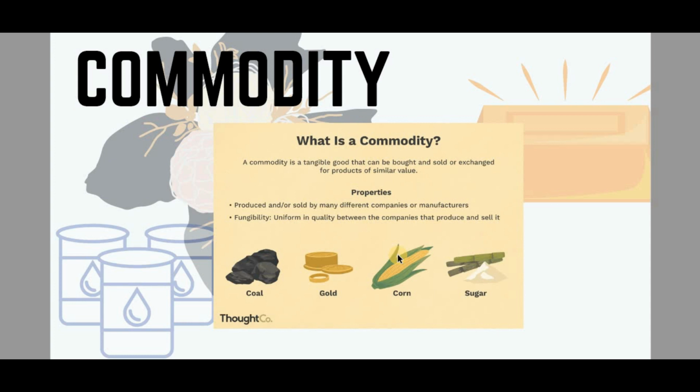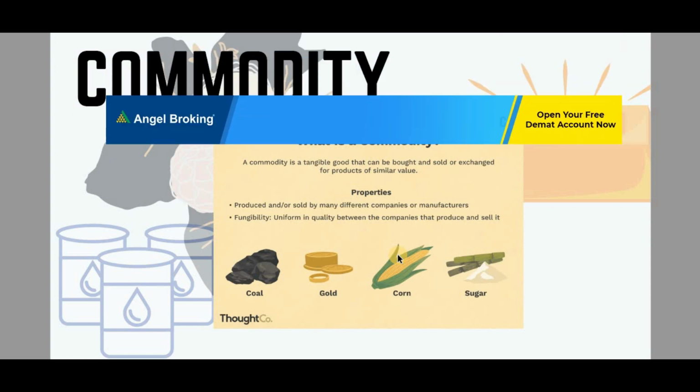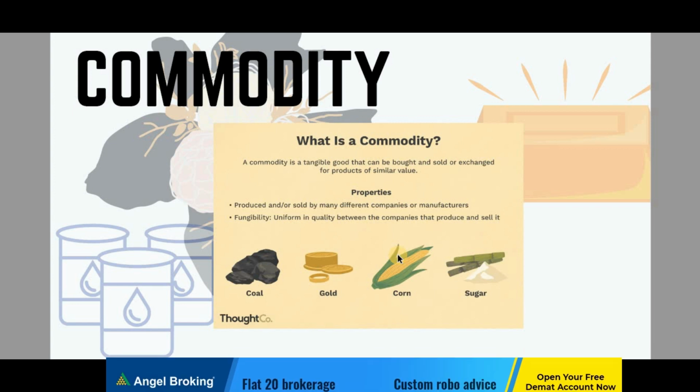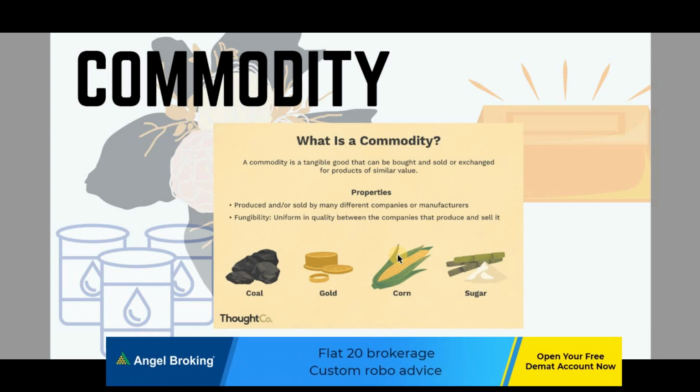We are discussing the segments only, not going deep into how to trade commodities, their timings, or pricing. Those are very detailed topics that can't be covered in this session. This is for new beginners, so they should know what types of things can be traded in the stock market.